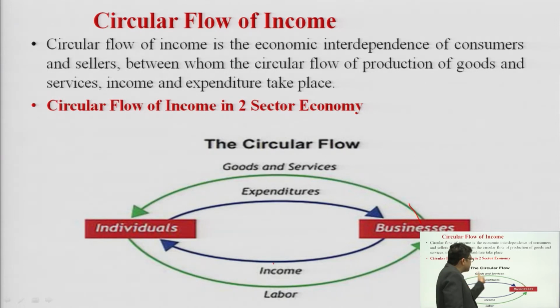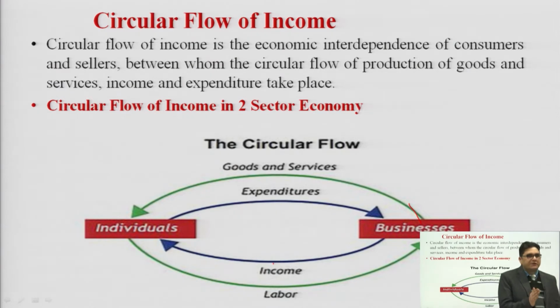It keeps on circulating, sometimes between businesses and individuals, individuals to businesses, businesses to individuals. So this two sector economy signifies that whatever is paid by the company in the form of salary or wages, the same amount is given back or spent back by individuals by purchasing goods and services produced by the company. So it keeps on circulating in the economy.